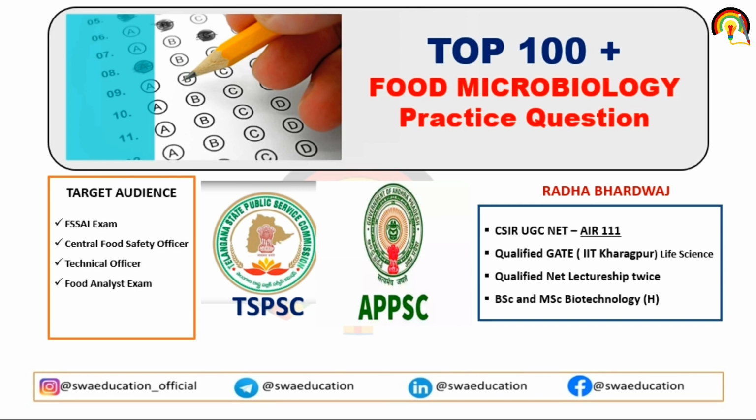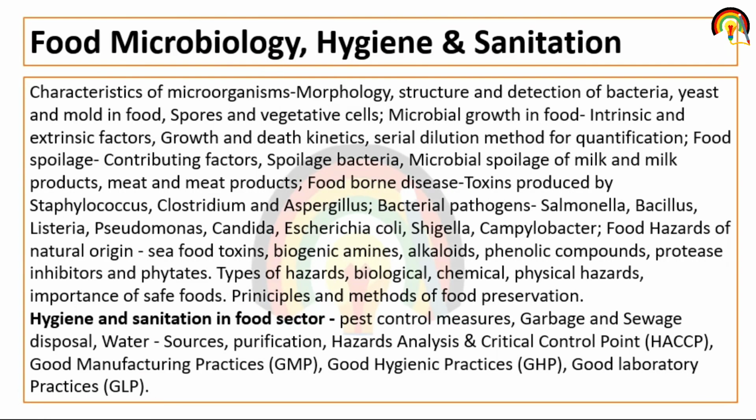And today we are going to practice 100 plus food microbiology questions in today's lecture. So without wasting your time, let's get started. The topics that we are going to cover are characteristics of microorganisms, morphology, structure and detection of bacteria, yeast and mold in food, spore and vegetative cell, microbial growth in food, intrinsic and extrinsic factors. So let's get started with our lecture.